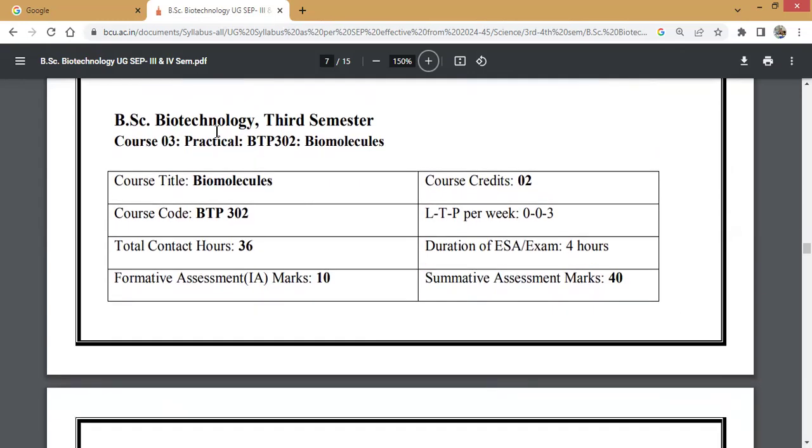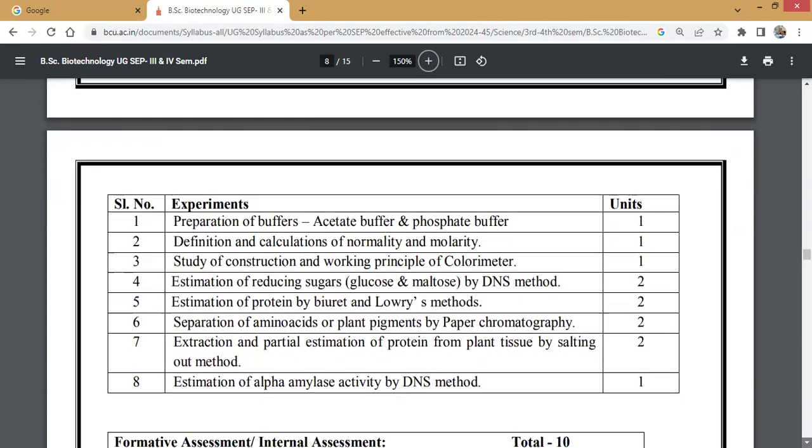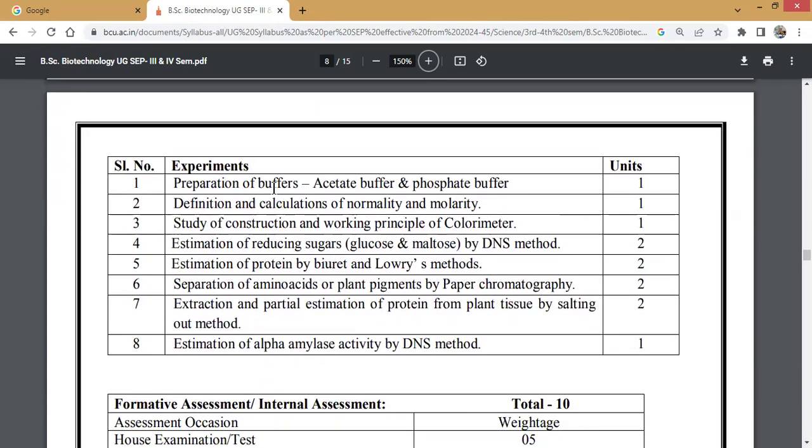Then coming to the practical part, that is BTP 302 Biomolecules. Okay, here you are writing a practical examination for 40 marks, and 10 marks is IA marks. What experiments are you performing here? Preparation of buffers. Acetate buffer and phosphate buffer you must learn. Then definition and calculation of normality and molarity. First you need to understand what is normality, what is molarity. Then you need to understand the calculation part. One normal, one molar, like that.